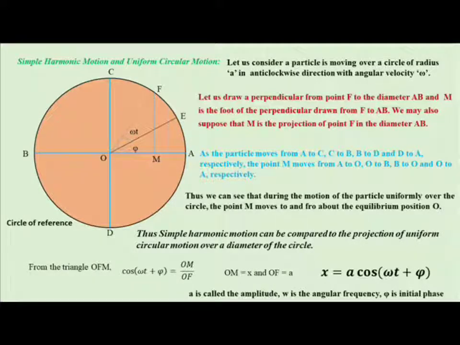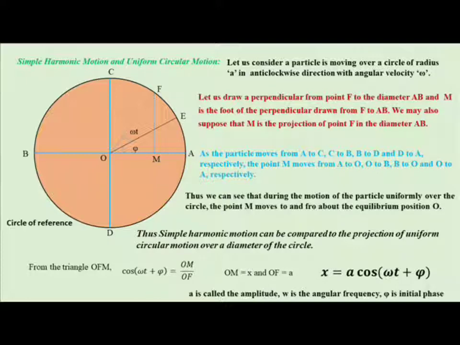Now here we are discussing the relation between simple harmonic motion and uniform circular motion. As shown in this figure, a body is executing uniform circular motion about a circle of radius, we may call it OA, with an angular velocity omega in the anti-clockwise direction, and the value of the radius of this circle is A. OA, OB, these are the radii, it is A, and we are going to find out the relation between simple harmonic motion and this uniform circular motion.